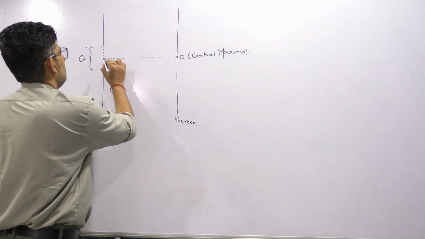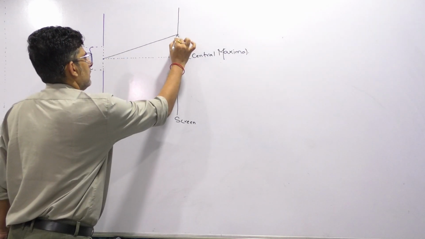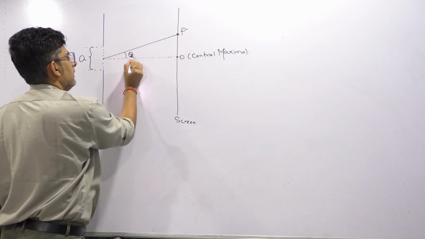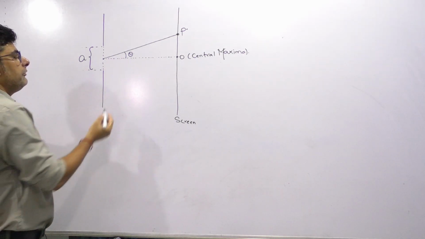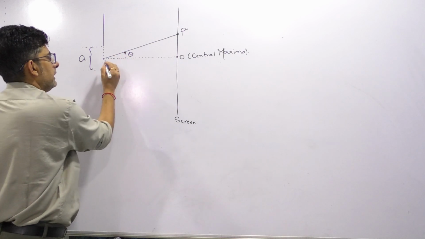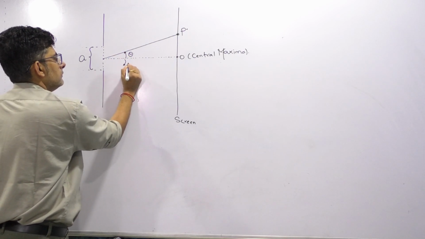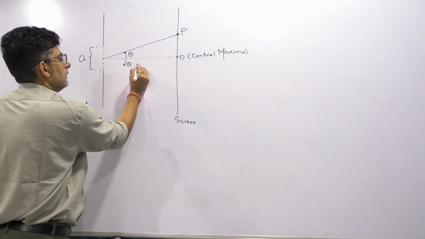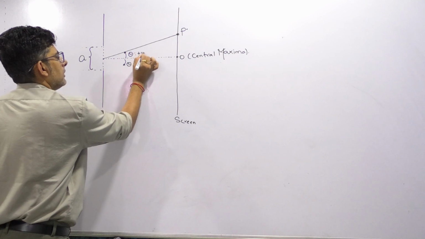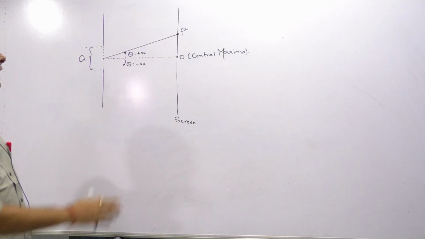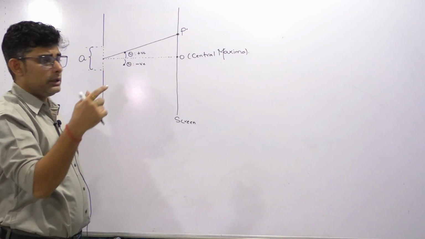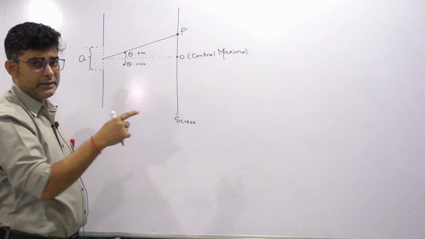Now if you consider any point P here at an angle theta, when we take theta up, we take it as positive. When we take theta down, we take it as negative. Because the central maxima will be flanked on both sides by the minimas and the secondary maximas.